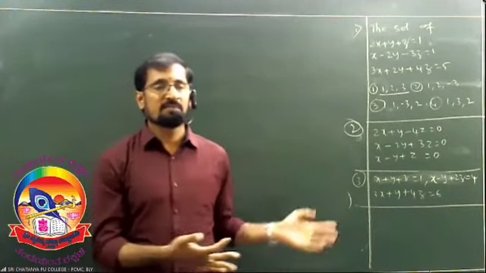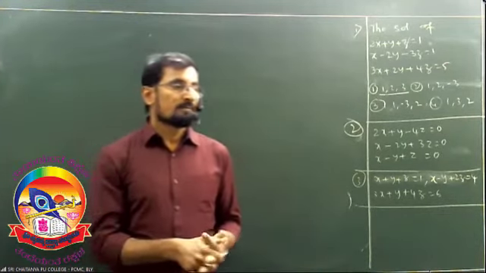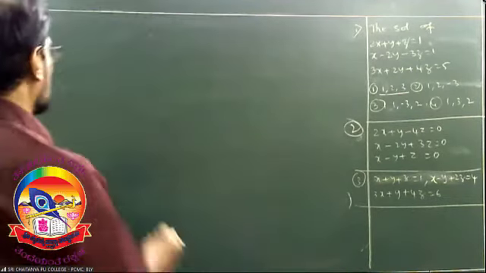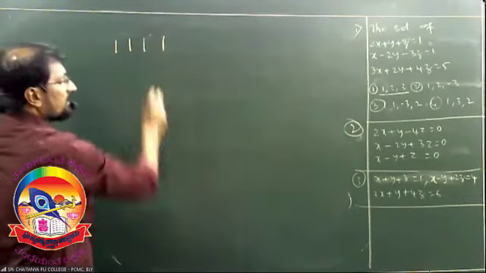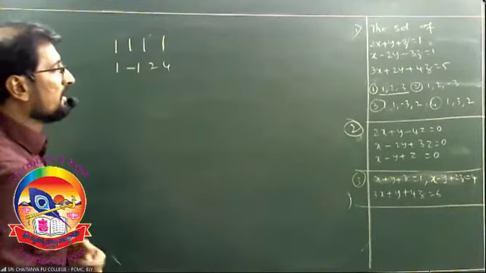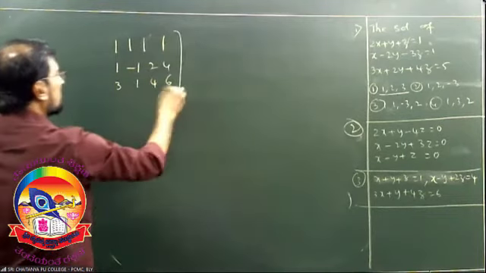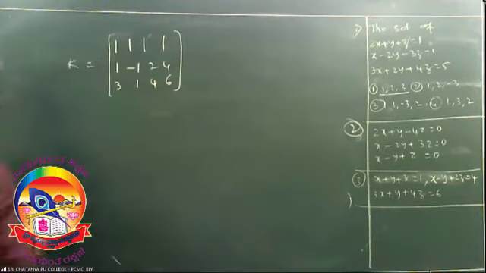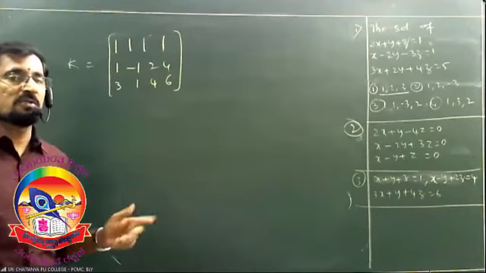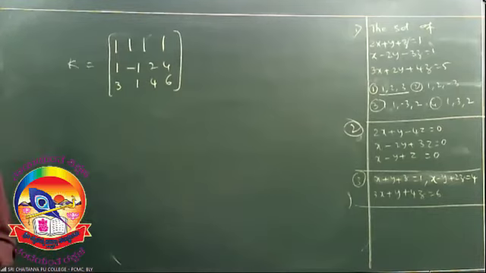So, the options for this one. How to do? Observe. Write this in augmented matrix: 1, 1, 1, 1. The second row, 1, minus 1, 2, 4. And 3, 1, 4, 6. This is called the augmented matrix K. Now convert this into echelon form, 1 0 0 alpha, 0 1 0 beta, 0 0 1 gamma, and tell me whether it has a solution or not.